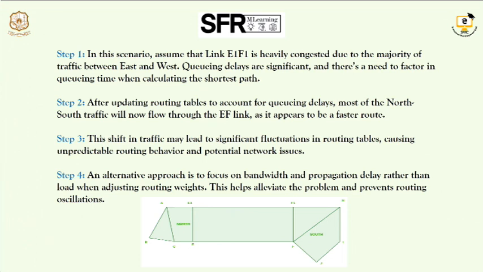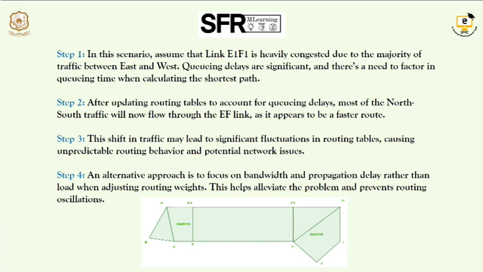So we have to update that in the routing table. In that situation, what occurs? The routing table already has some accounts. After updating this, there will be some fluctuations, so the entire entry in the routing table gets disturbed to some extent. Everything gets changed, so that we can't predict the routing behavior and potential network issues. That causes major issues here.